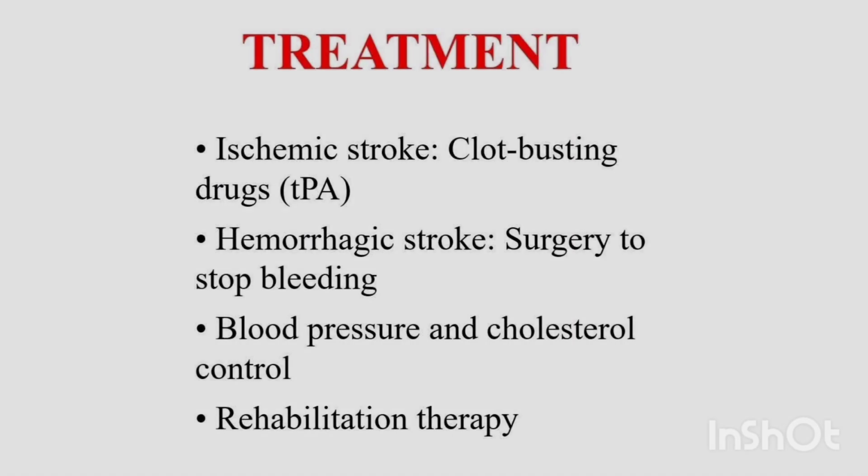Treatment. The treatment for stroke depends on the type and severity of the stroke, as well as the individual's overall health. Treatment options may include 1. Thrombolytic therapy. Thrombolytic therapy involves administering medications that dissolve blood clots, restoring blood flow to the brain. This treatment is typically used for ischemic stroke. 2. Mechanical thrombectomy. Mechanical thrombectomy involves using a device to remove the blood clot from the blood vessel, restoring blood flow to the brain. This treatment is typically used for ischemic stroke.